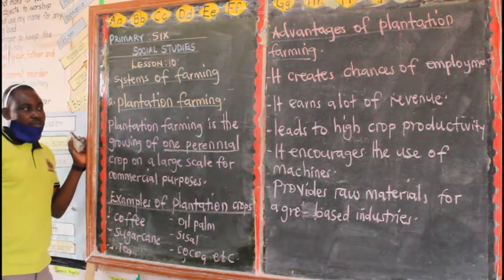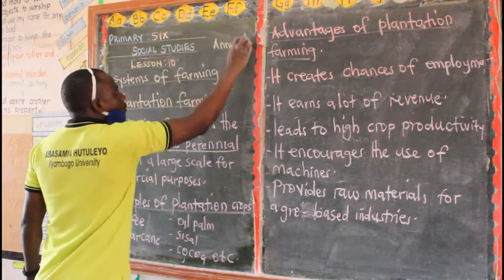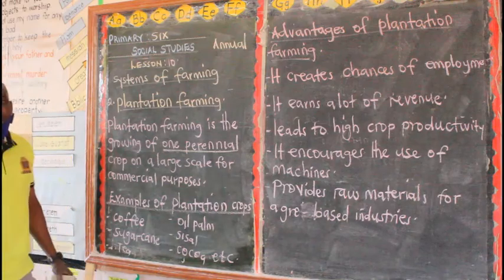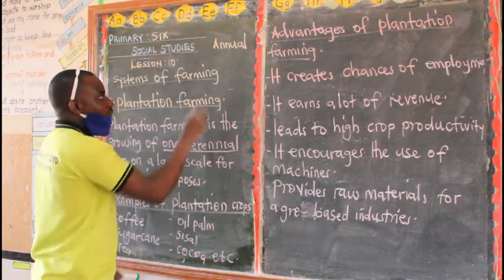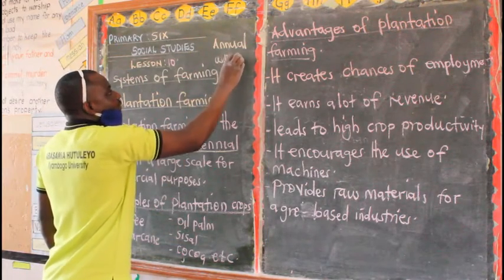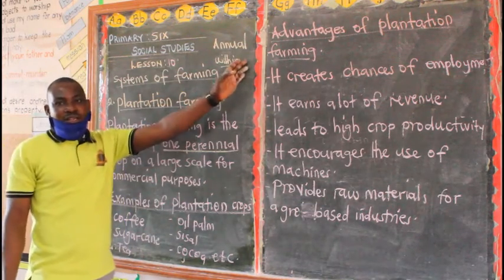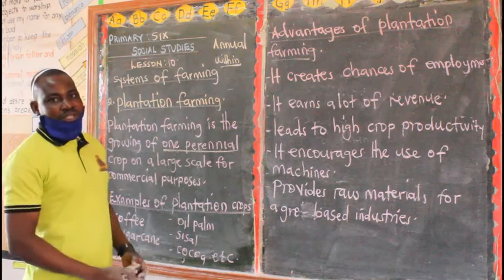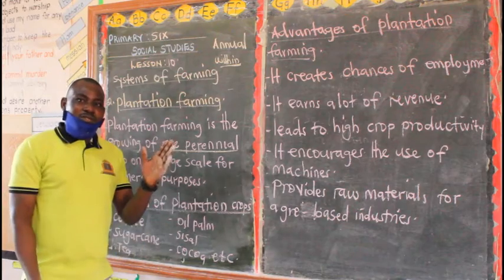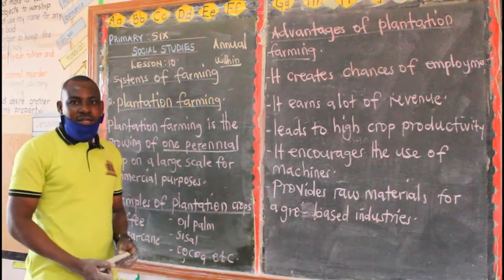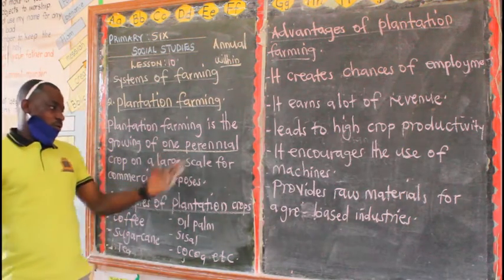Then the opposite of perennial is annual. So we also have what we call annual crops. Annual crops are crops that take 1 year to mature. They grow within 1 year. If we are to give examples of annual crops, you can talk of maize, sweet potatoes, beans, nuts, Irish potatoes, etc. They can mature within 1 year. But the crops that take more than 1 year to mature, those ones are perennial crops.